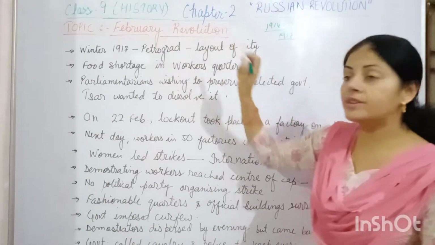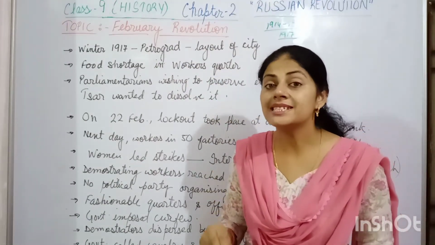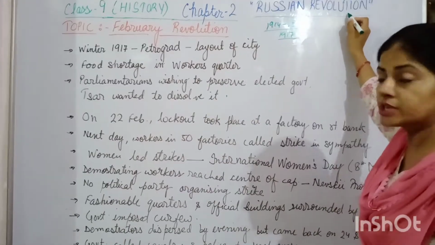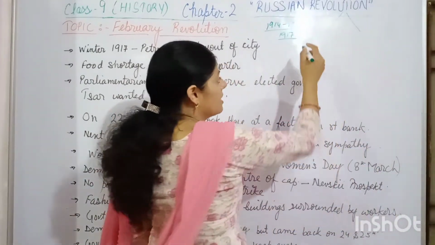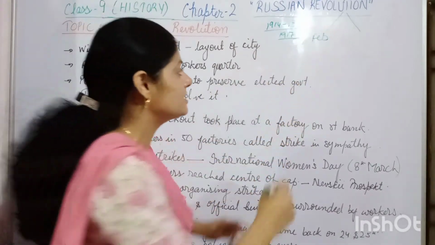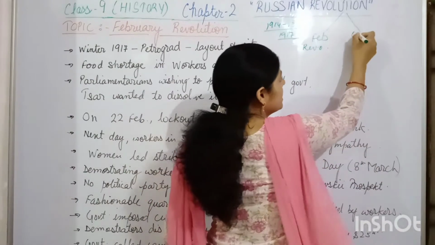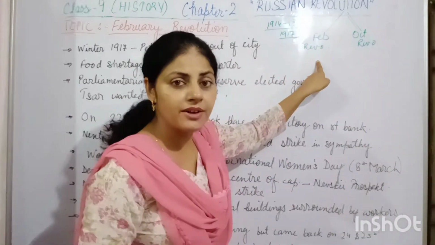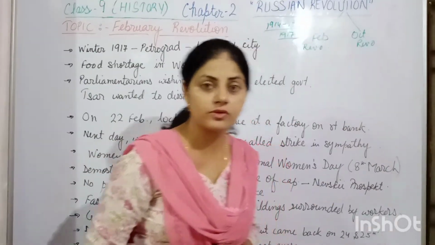The topic February Revolution. What is February Revolution? February Revolution is the part of the Russian Revolution. The Russian Revolution consists of two parts, means the revolution took place in two phases. One is known as the February Revolution and another is known as the October Revolution. And both these February Revolution and October Revolution together are known as the Russian Revolution.